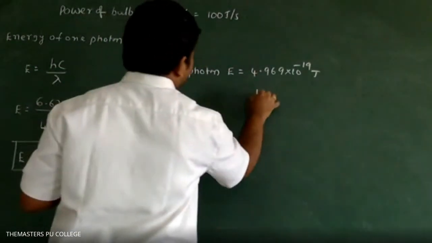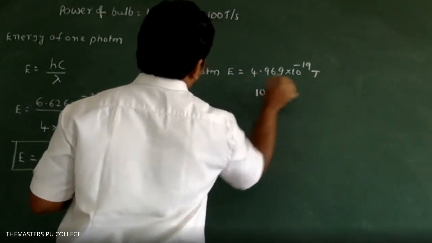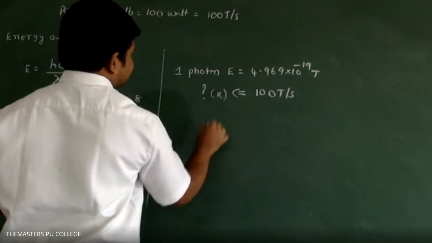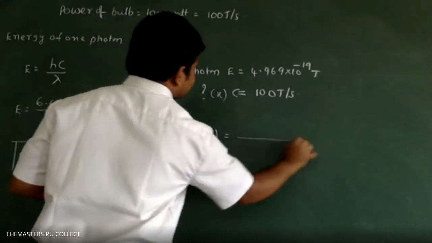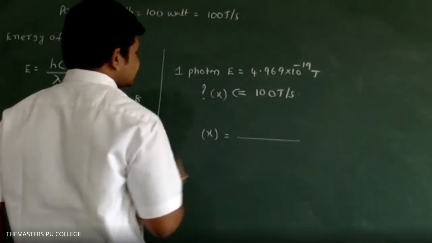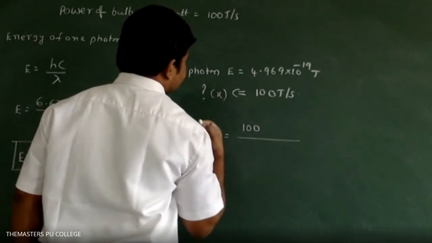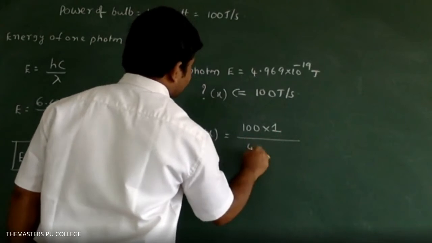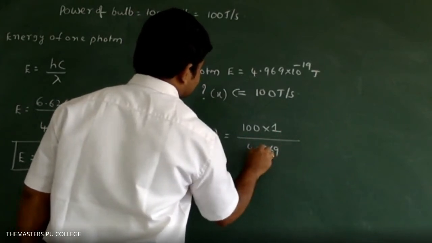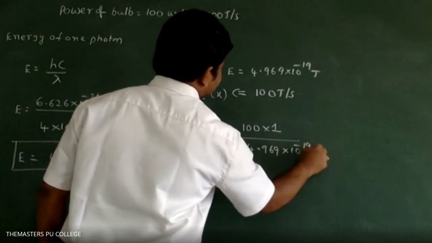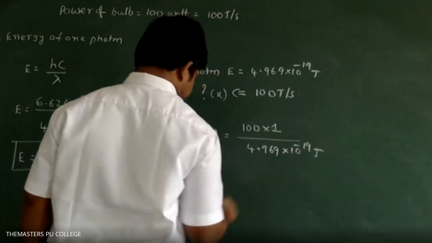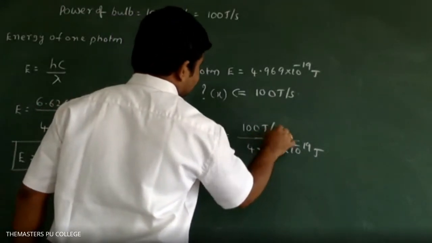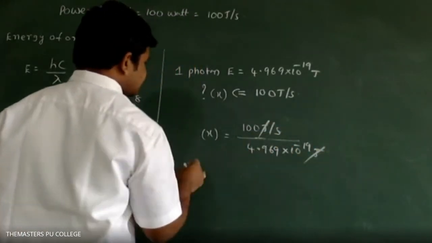If you take 100 joules per second energy, how many photons will you get? This is the x. X is the number of photons: 100 into 1 divided by 4.969 into 10 power minus 19 joules. This is joule per second. These joules cancel.